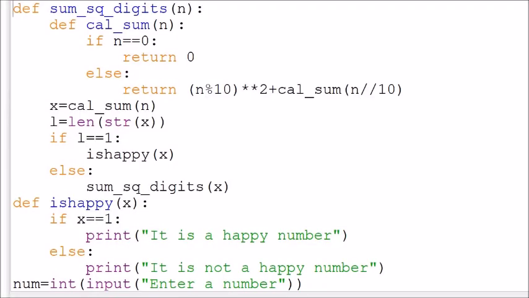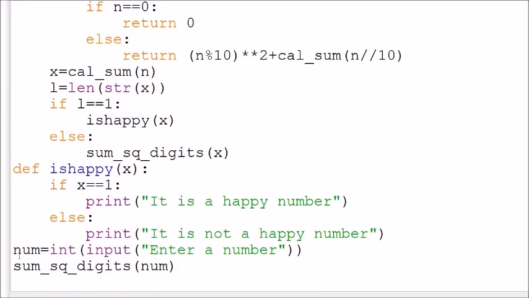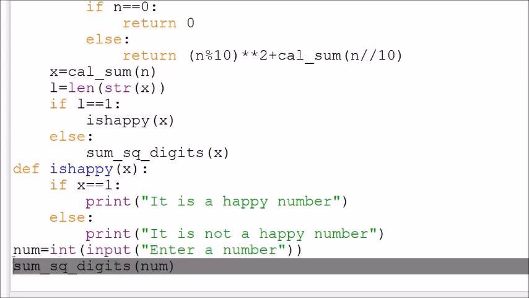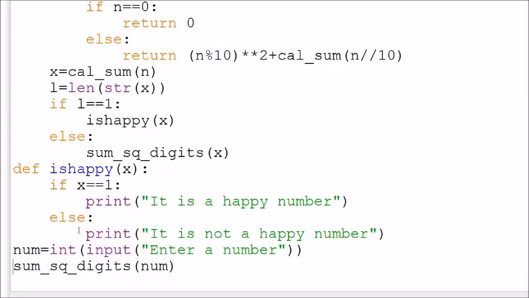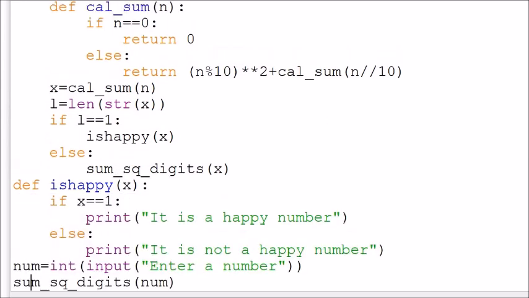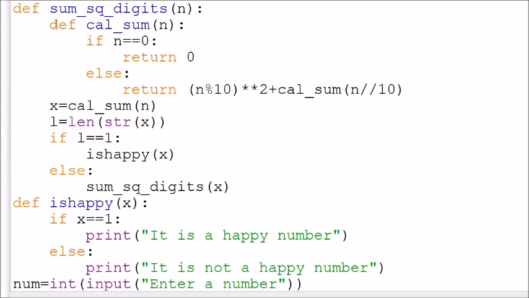The program execution will start from the main part, that is n is equal to int(input("Enter a number")), the number we have to check. There is a function call, sum of digit. So we have made a function call, and the control will go to this recursive function.